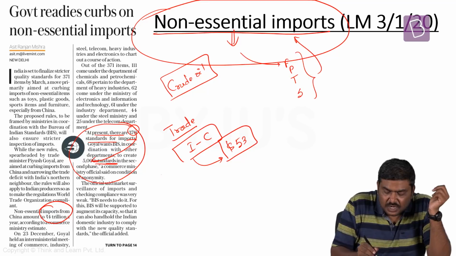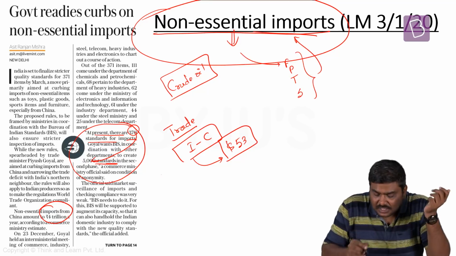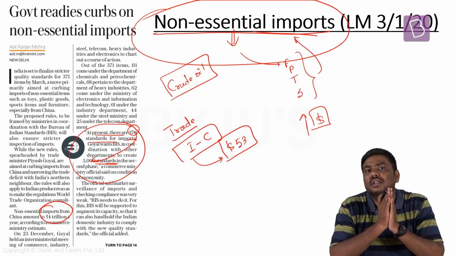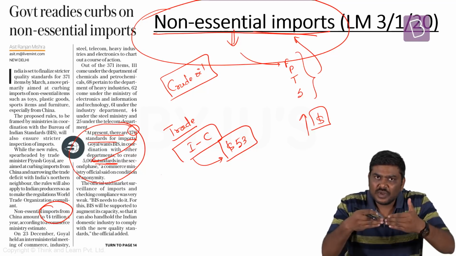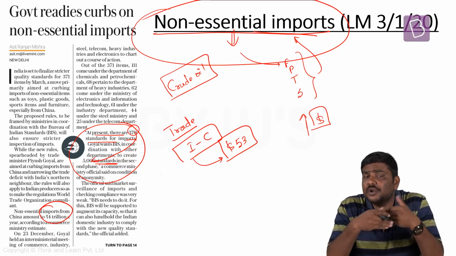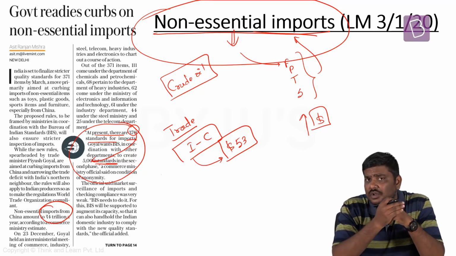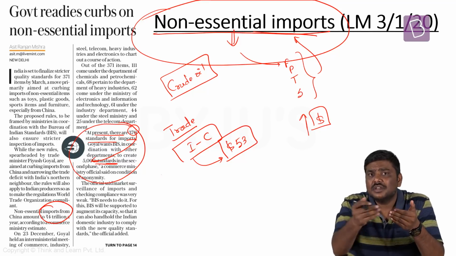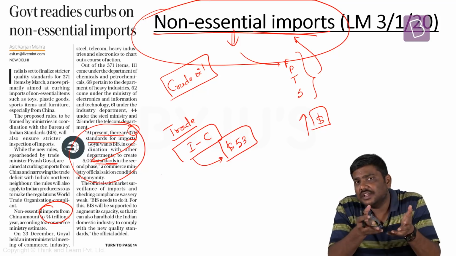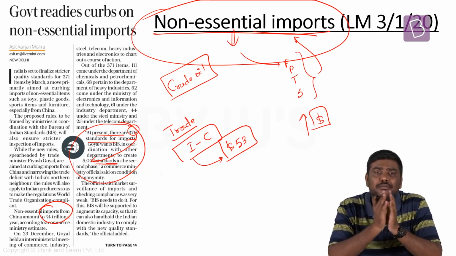More the import of these particular non-essential commodities, higher the outflow of the dollars from the domestic market into the international market. And whenever these kind of imports will keep on coming into India, the supply of rupees in the forex market will keep on increasing and I need to pay in terms of dollars. So I will sell rupees, purchase the dollars. Rupee will start depreciating, dollar will start appreciating in the domestic market. That is the second impact.